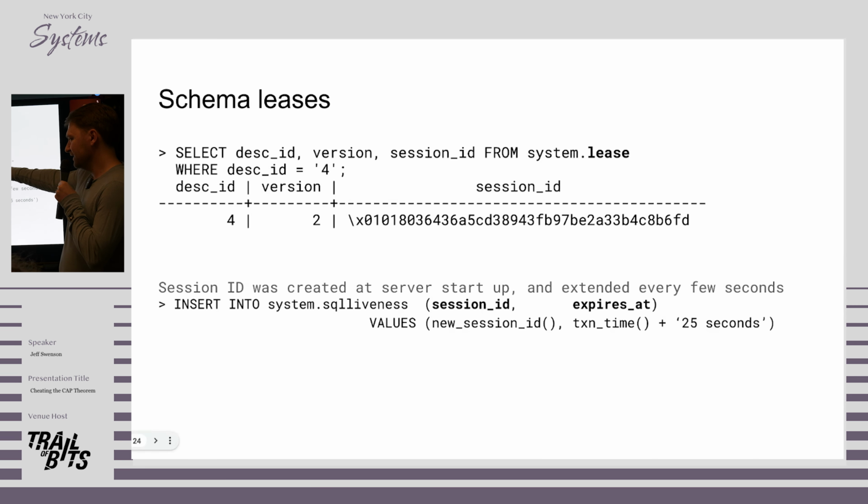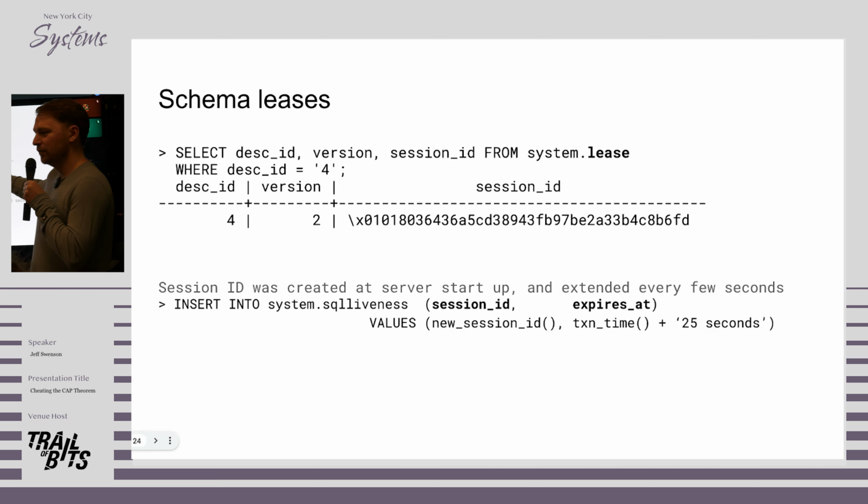This session ID is what is owning the lease. When the server first starts up, it creates a row in system SQL liveness. It's basically a random number and a time that the session expires. It initially sets it to be 25 seconds in the future, and the system periodically heartbeats it so that nothing tries to steal its leases or other records it owns while it's executing.